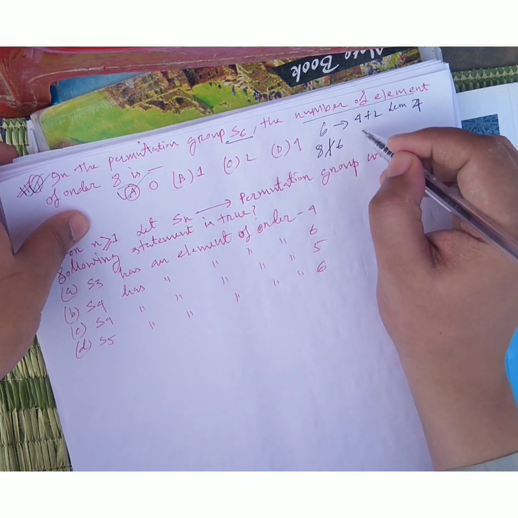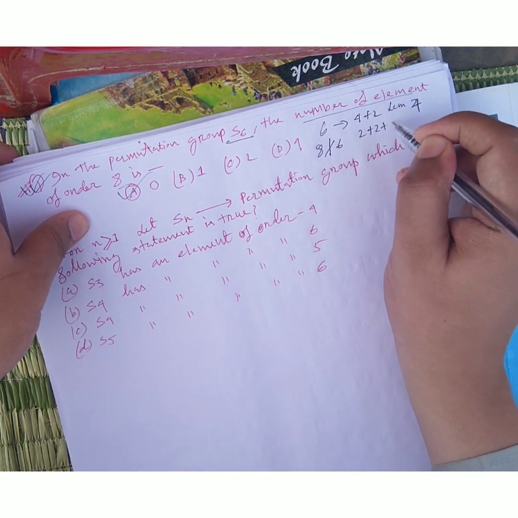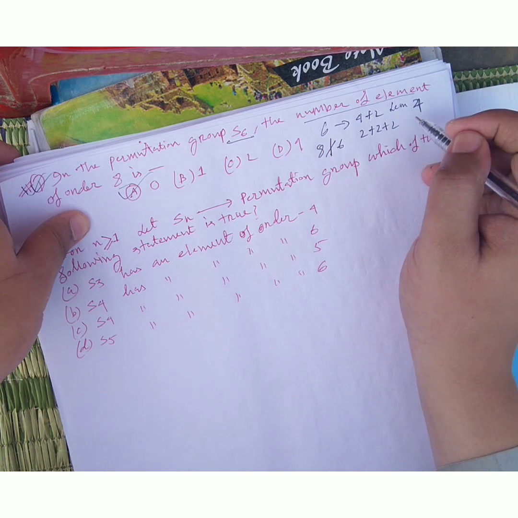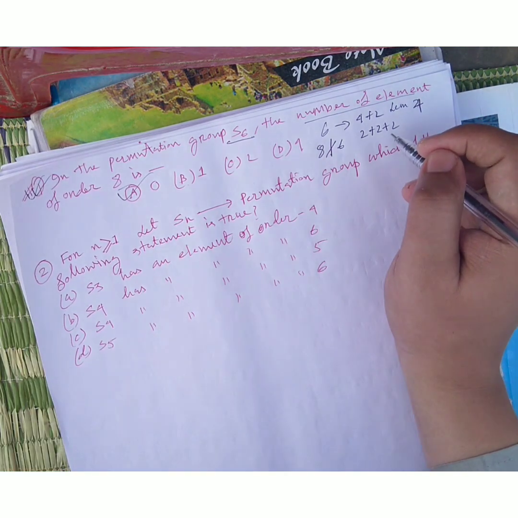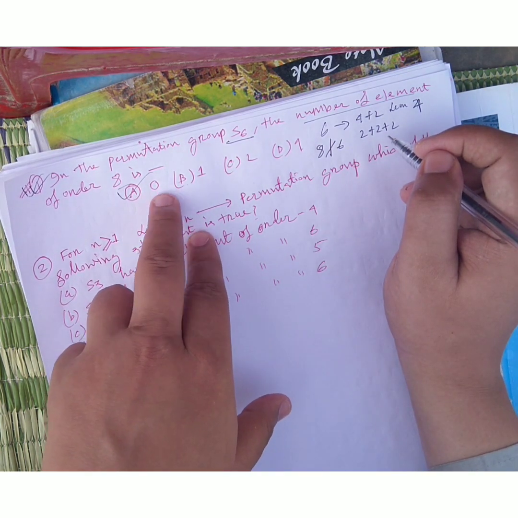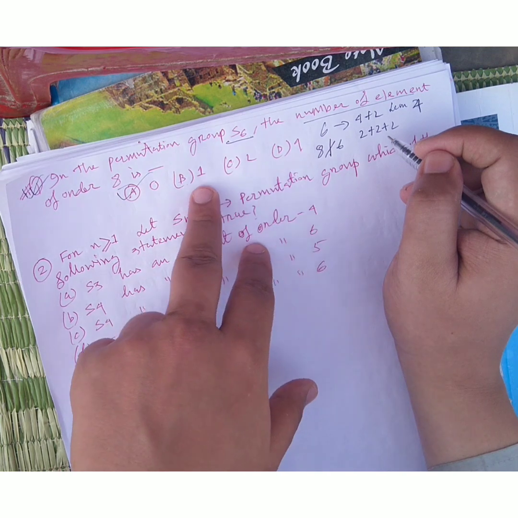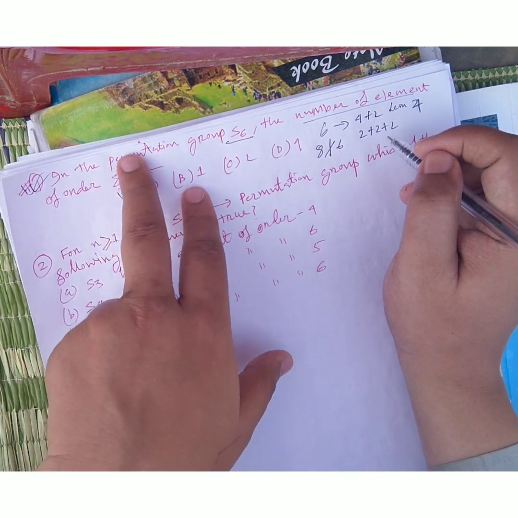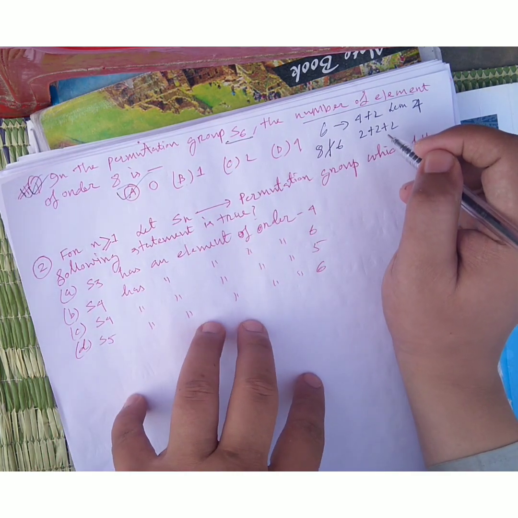Otherwise you can also check 2 plus 2 plus 2, where the LCM is obviously 2. This way you can see there is no element whose order is 8 in the permutation group S6.